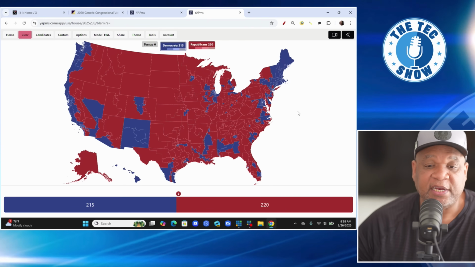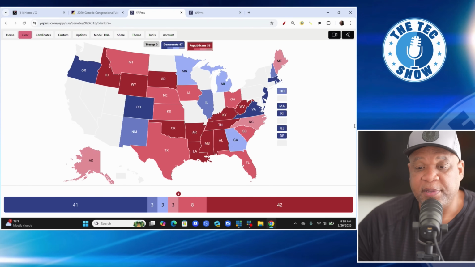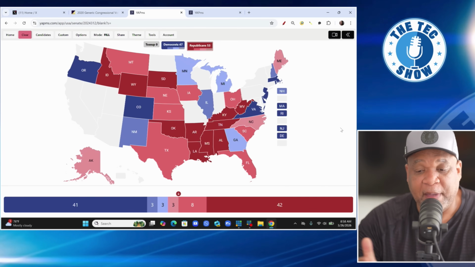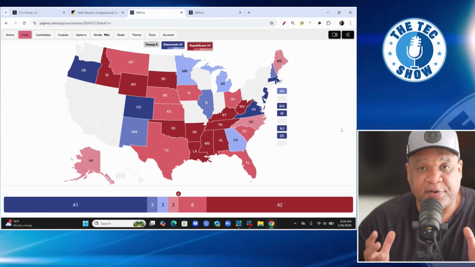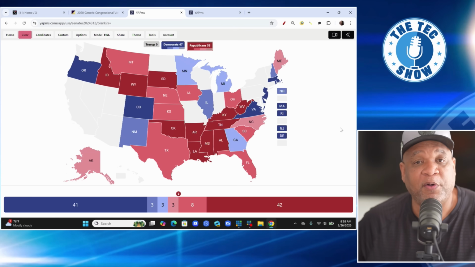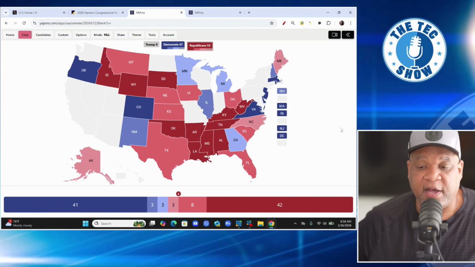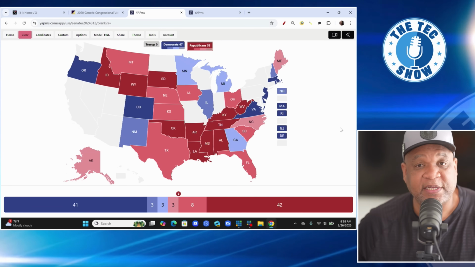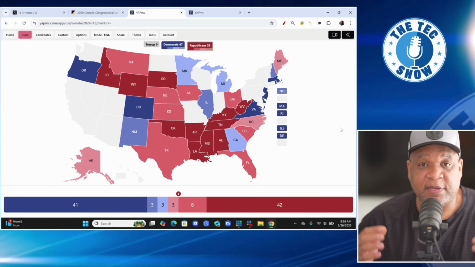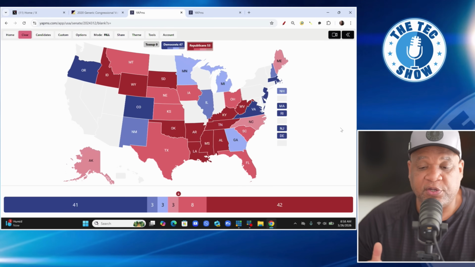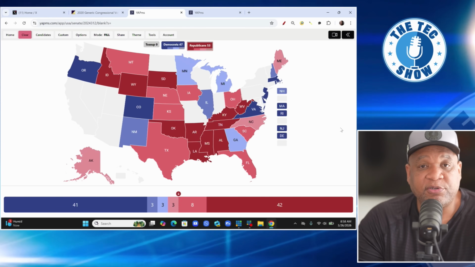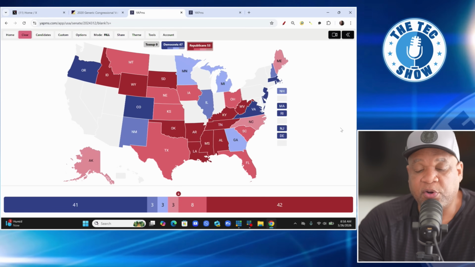Now, when it comes to the Senate, it is going to be a little bit harder because Democrats are going to need to net 4 seats. And when we're looking at the map, it's not going to be an easy task for Democrats to do. But they still have a possibility of taking back control of both the House and the Senate because we have some of these Senate races that have changed. The dynamics have changed. You have different candidates running. You have some Senate seats that are now open seats. And so there's a lot going on when it comes to the Senate. It will be hard for Democrats, but they still do have a possibility of taking back control of the Senate.